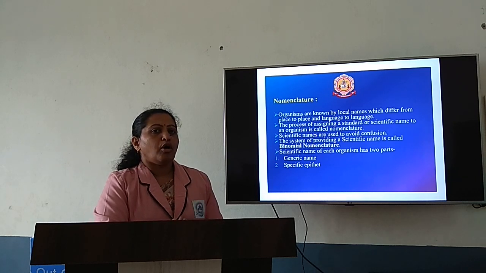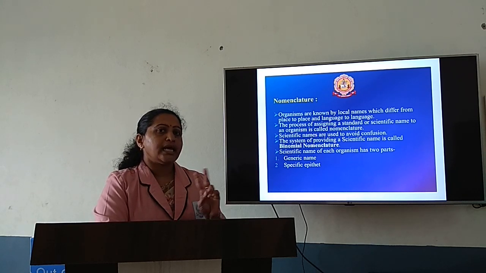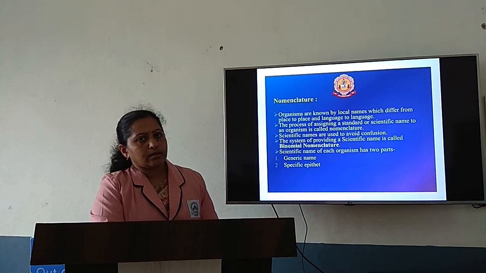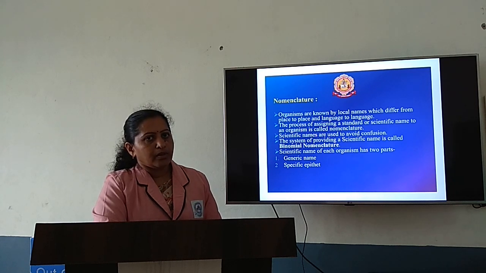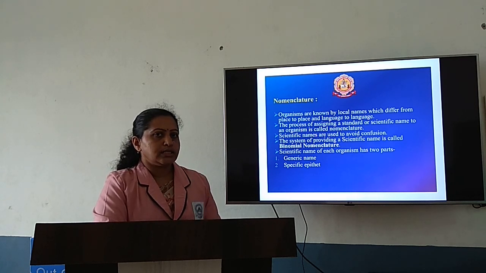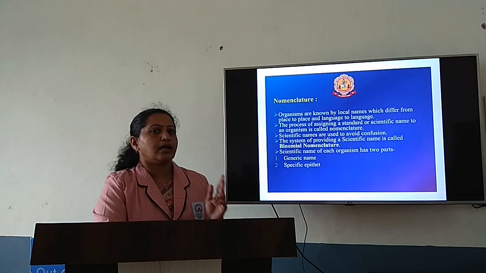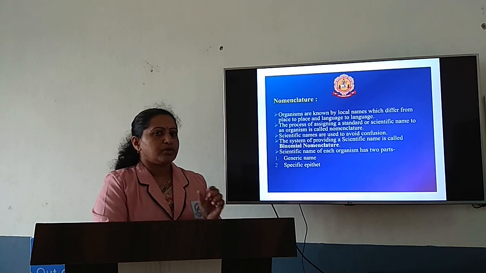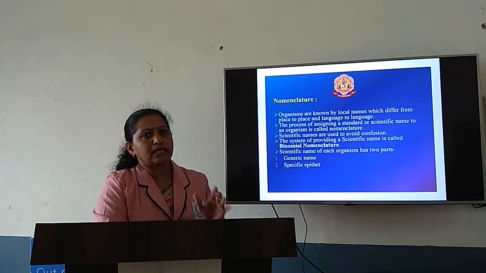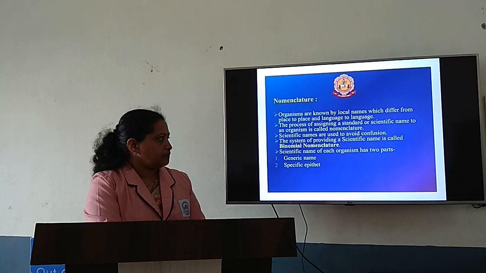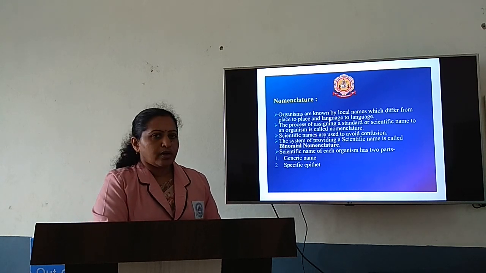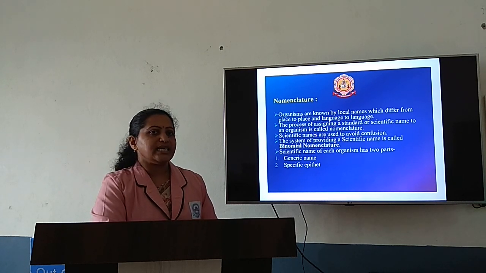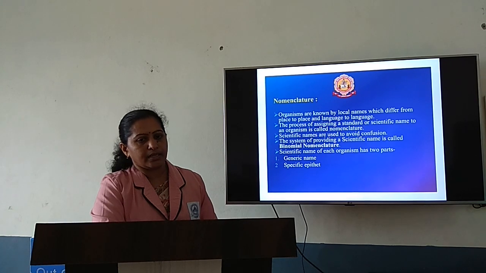Usually in a binomial nomenclature, as the term indicates, there are two names or two components in a name. So any organism which is given a standard name usually has two words. One is the genus name and the other one is the species name. These two, genus as well as species name, together give a scientific name to an organism. The scientific name of each organism has two components or two parts. They are the generic name and the specific name or specific epithet.